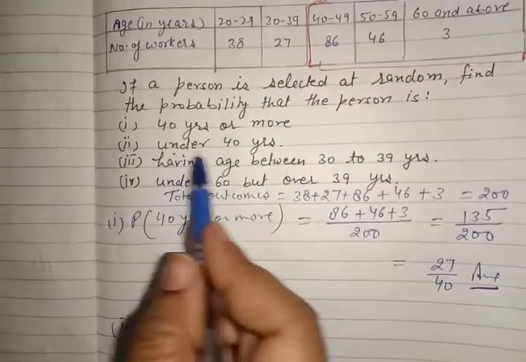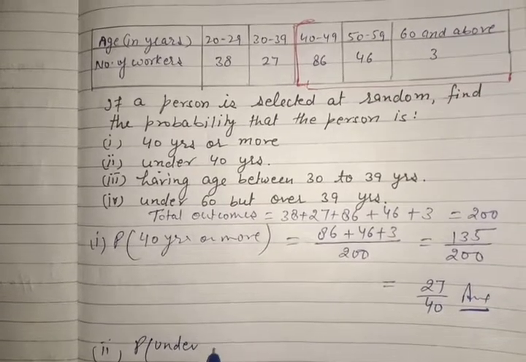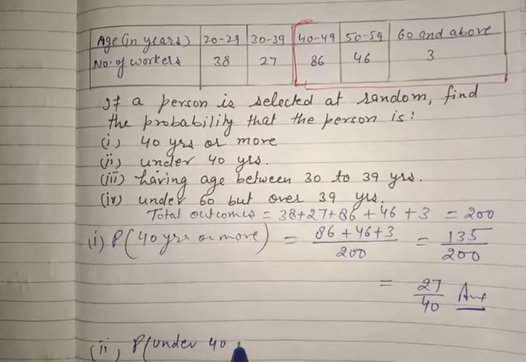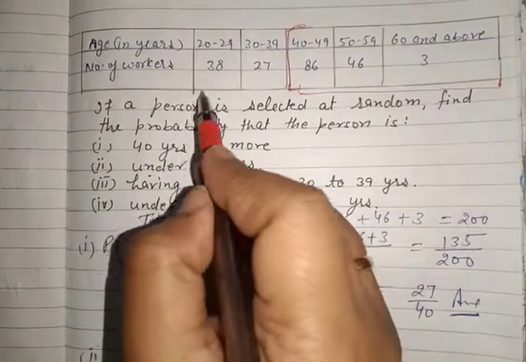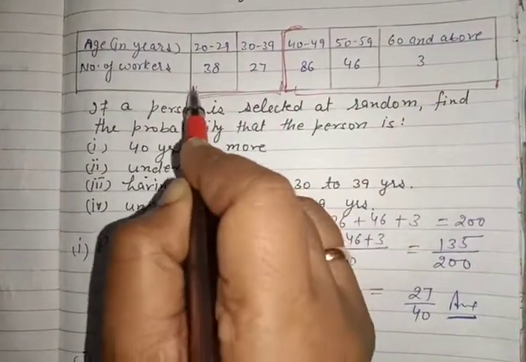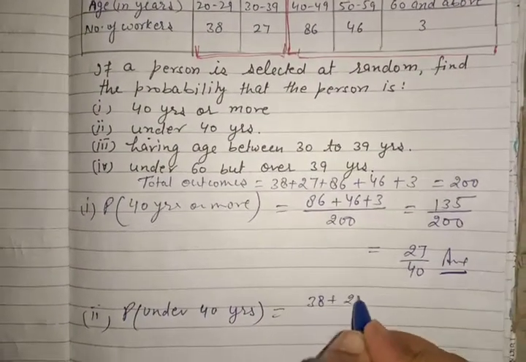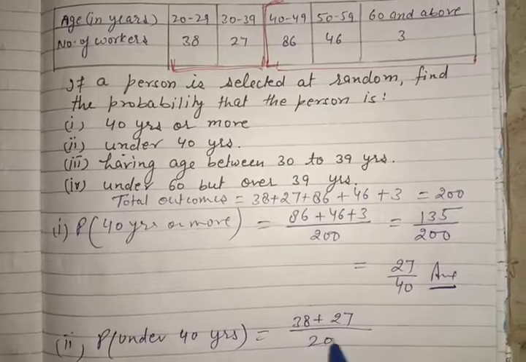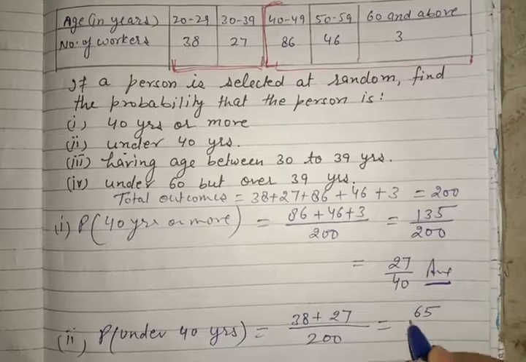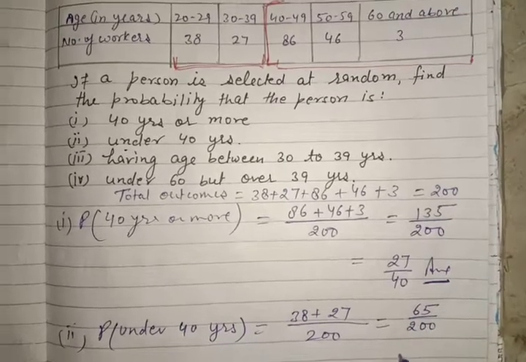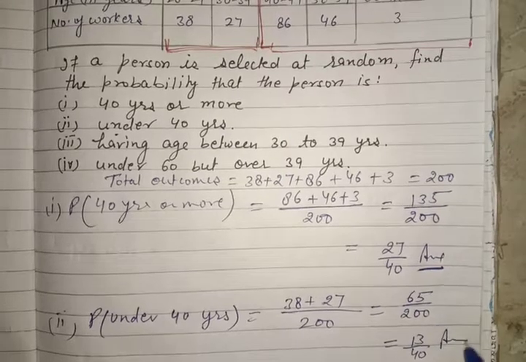The second part says under 40 years. So the probability of the workers who are under 40 years, below 40 years. How many are below 40 years? These two. It's a very easy question. The total is 200, and if we add these two, you will get 65 upon 200, and after cancellation you will get 13 upon 40. This is our second answer.